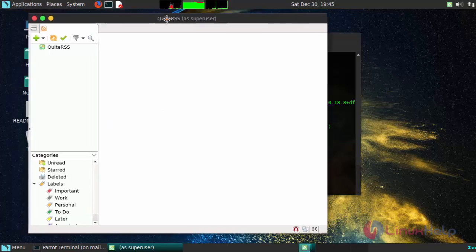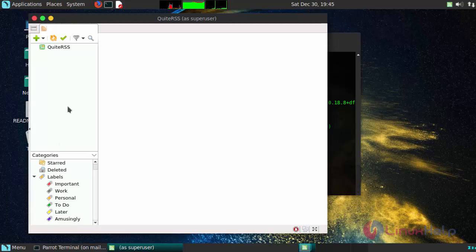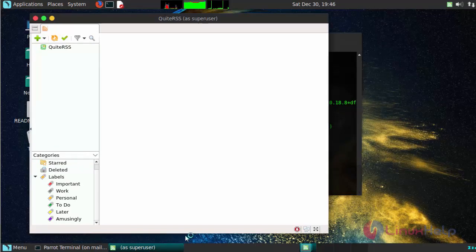You will get a window like this, which comprises the following tabs. If you want to add a new reader, click on this tab to add a new feed. This is to update all the added feeds. And this is for filtering your feed and marking your feed as read. And thus we have seen how to install QuiteRSS on ParrotOS version 3.9.